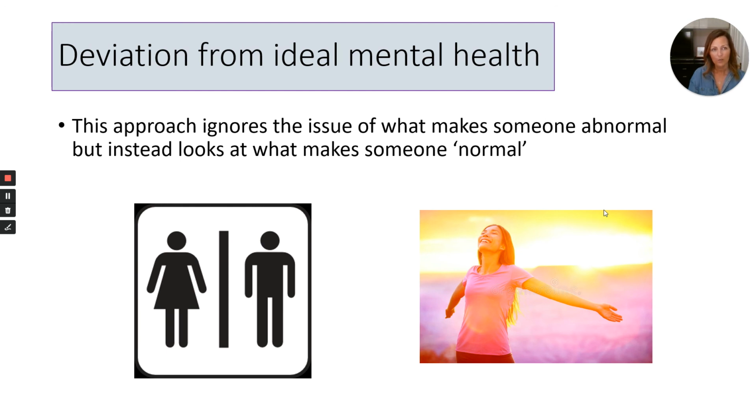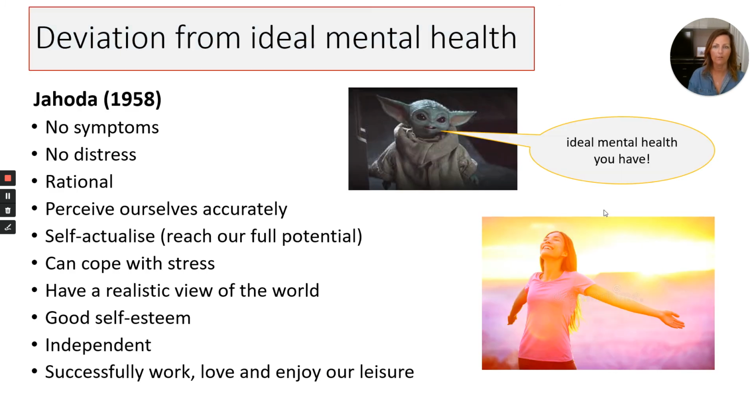Last but not least is the deviation from ideal mental health. This is our final definition, and this approach ignores the issue of what makes someone abnormal, but instead it looks at what makes somebody just normal, just a normal man or woman on the street, quite happy with their mental health.